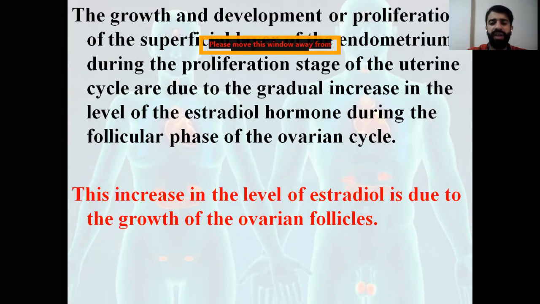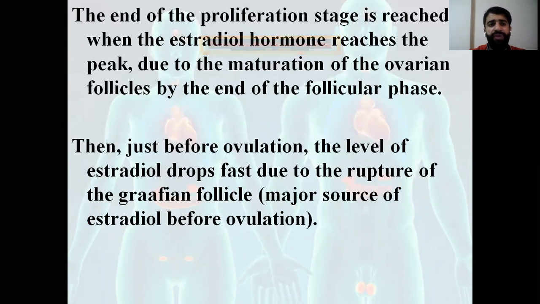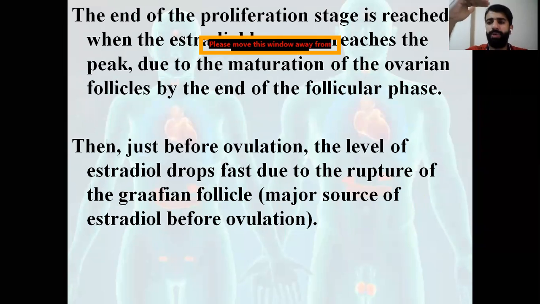So the growth of the follicles causes the increase in the level of estradiol. This increase causes the thickening of the layer of the endometrium. At the end of the proliferation stage, estradiol hormone will reach the peak, the maximum level, and this is due to the maturation of the ovarian follicles. So the follicles become mature and they release the maximum level of estradiol.